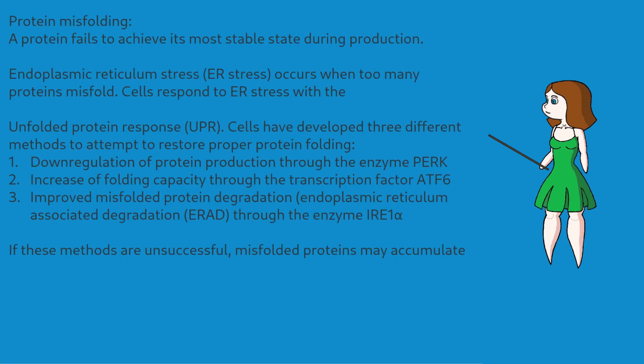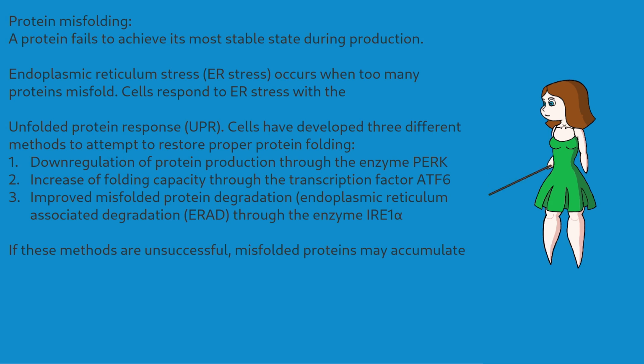Cells respond to ER stress with UPR, the unfolded protein response. This reaction is threefold. 1. Downregulation of protein production in general through an enzyme called PERK. 2. Upregulation of the folding capacity of the endoplasmic reticulum through the release of natural chaperones.